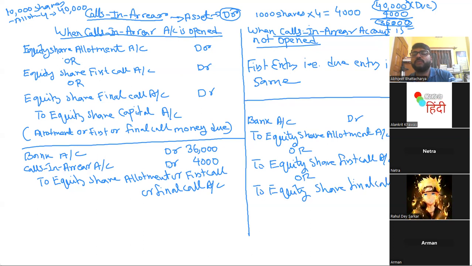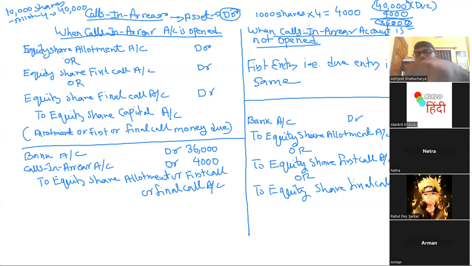In this case, if you have noticed something very carefully, students, I haven't debited calls in arrear over here. Am I clear? Because I have not opened calls in arrear. So इस केस में आपका टोटल ड्यू था 40,000 जो ड्यू वाले एंट्री में घुस जाएगा.